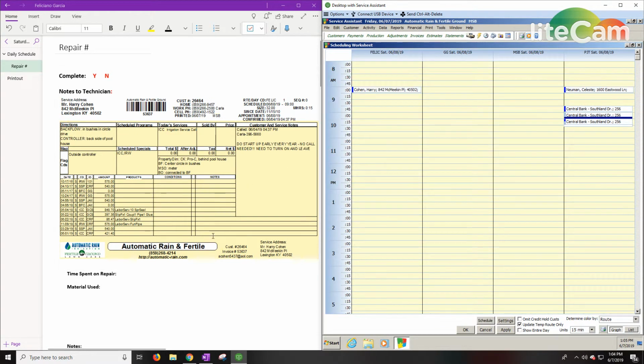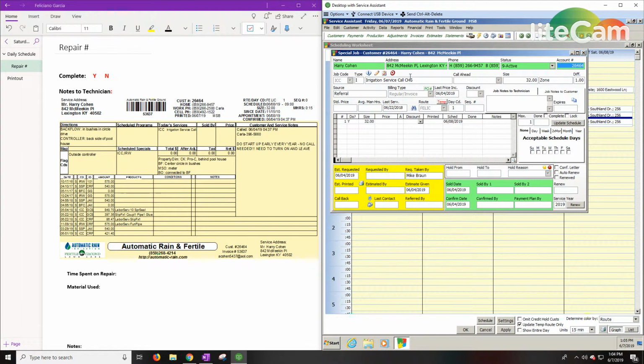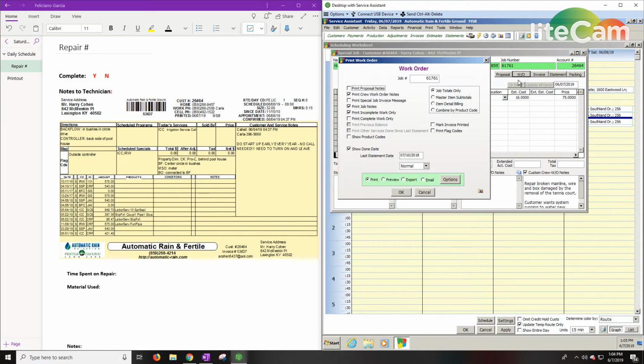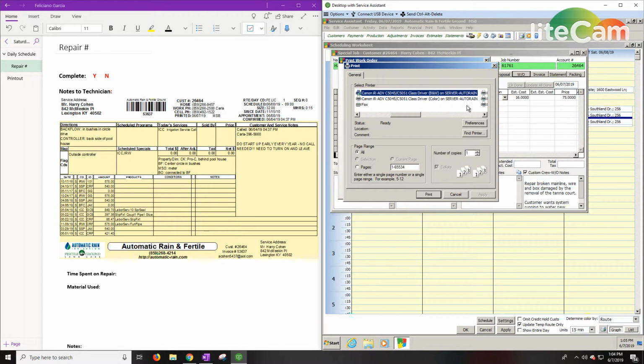Okay, so now we need to get the work order. I'm going to right click here, View Program Service, click on this checkbox, select Work Order, Print to OneNote.